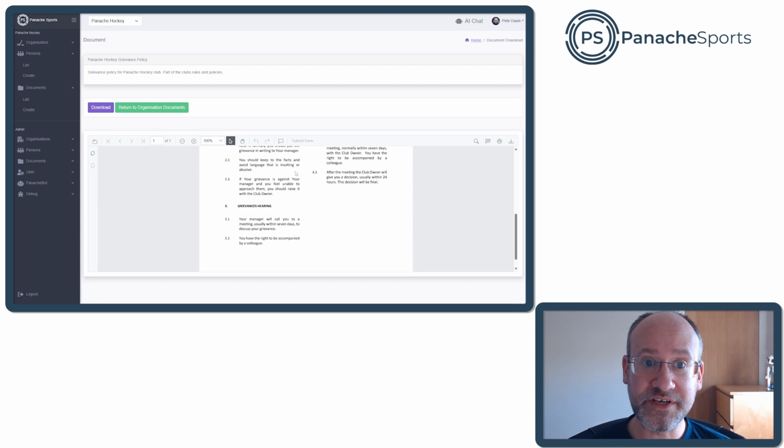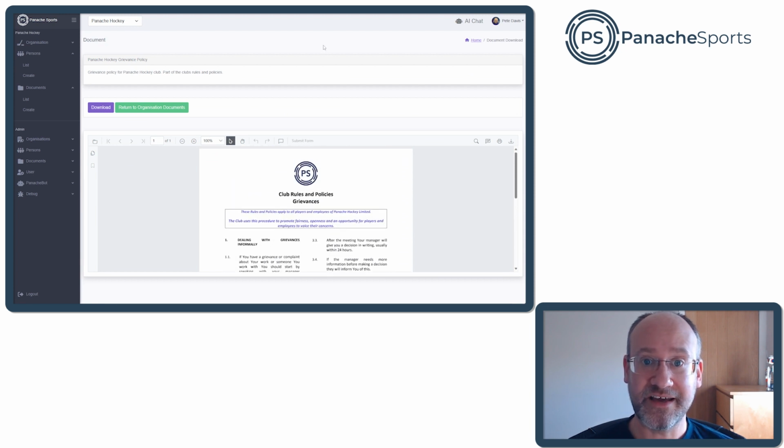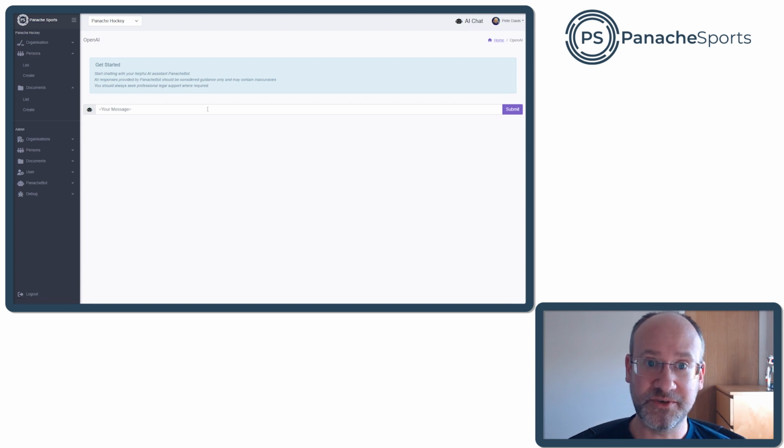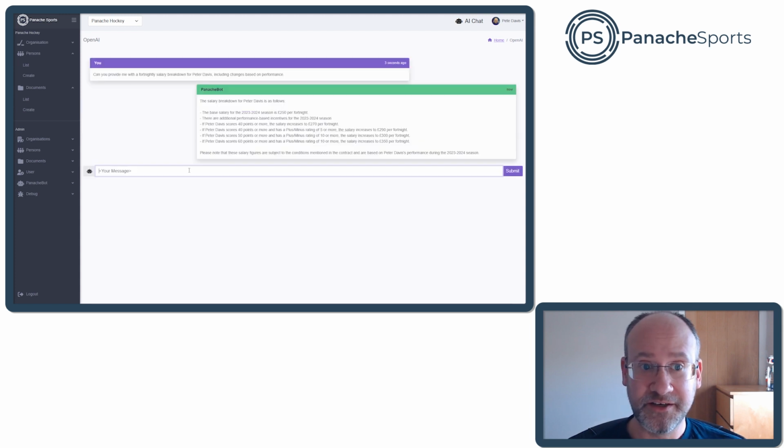Now, we bring all this data together via our AI Copilot, Panache Bot. Rather than manually searching through documents when you need to find information, our AI Copilot is trained on your documents. So, for example, we can ask it, can you provide me with a fortnightly salary breakdown for Peter Davis? And let's also say, including changes based on performance. Panache Bot looks through the relevant data for Peter Davis, like his player contract, and summarizes the information for you.